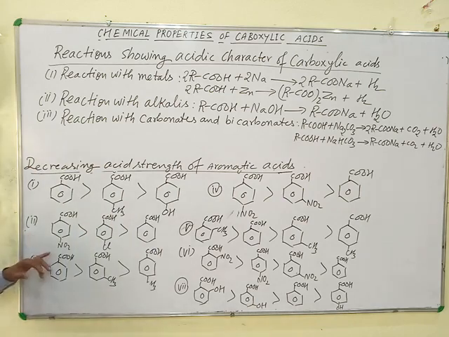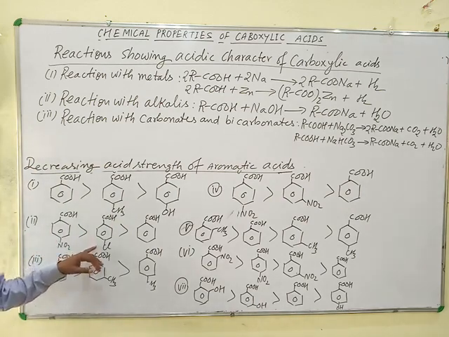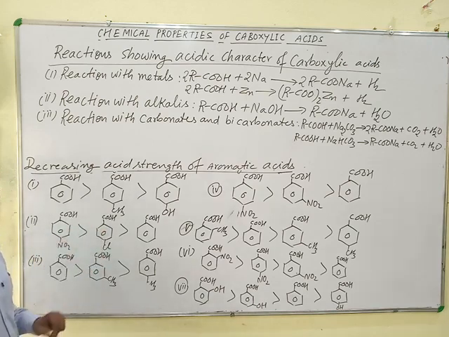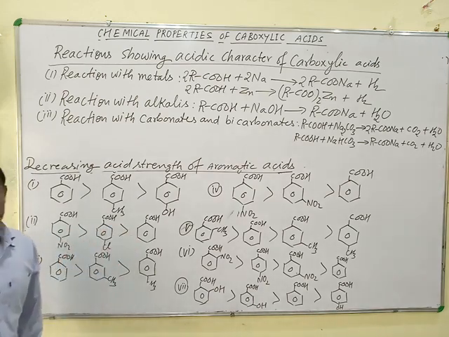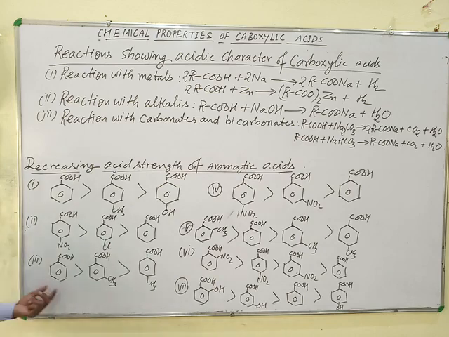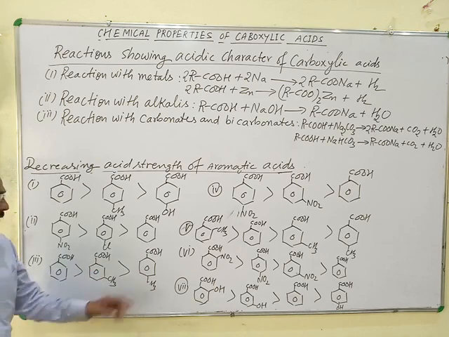Second order, para-nitrobenzoic acid is stronger than para-chlorobenzoic acid, which is stronger than benzoic acid. Third, benzoic acid is stronger than meta-methylbenzoic acid, which is stronger than para-methylbenzoic acid.